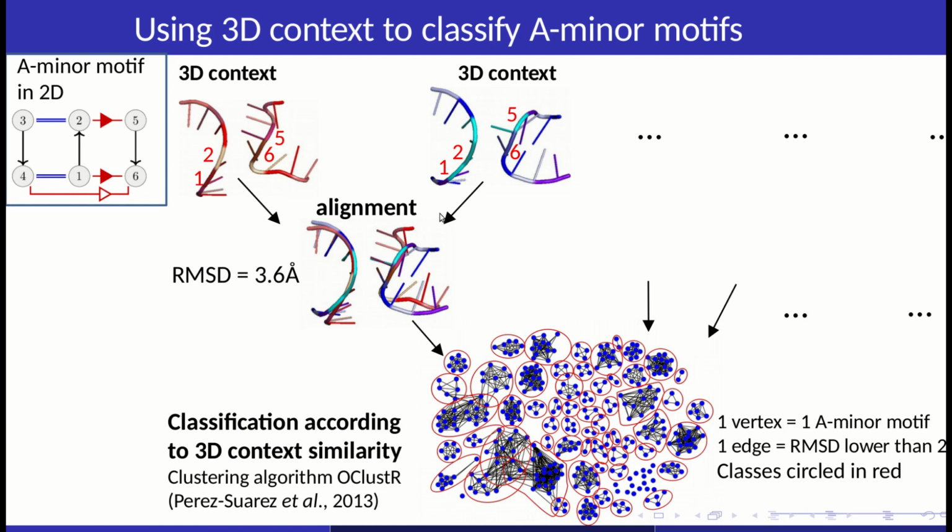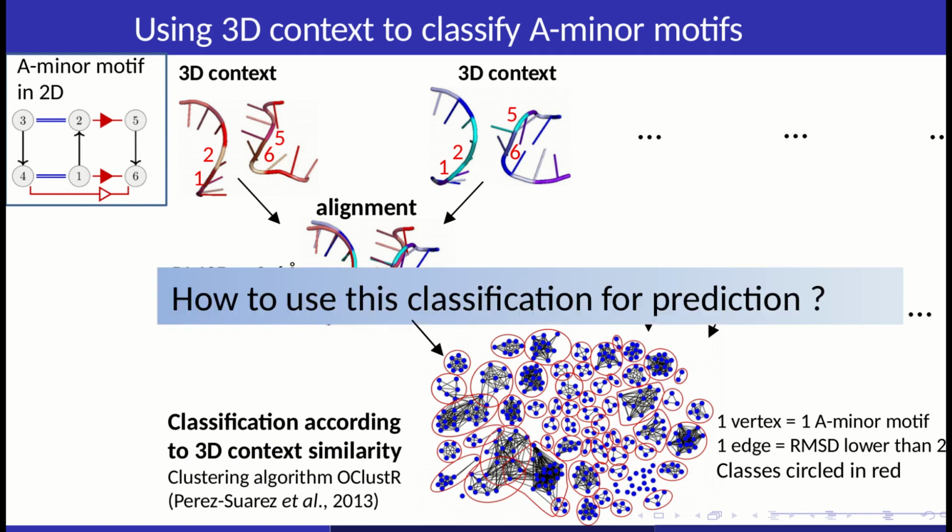Finally, we classify our motifs according to their 3D context similarity by using a clustering algorithm on a graph like this, where one vertex corresponds to one A-minor motif and there is an edge between two vertices if the RMSD between them is lower than the threshold that we chose experimentally, and here it is 2.5 angstrom. You can find more details about the classification on the poster. We will now see how to use this classification for prediction.